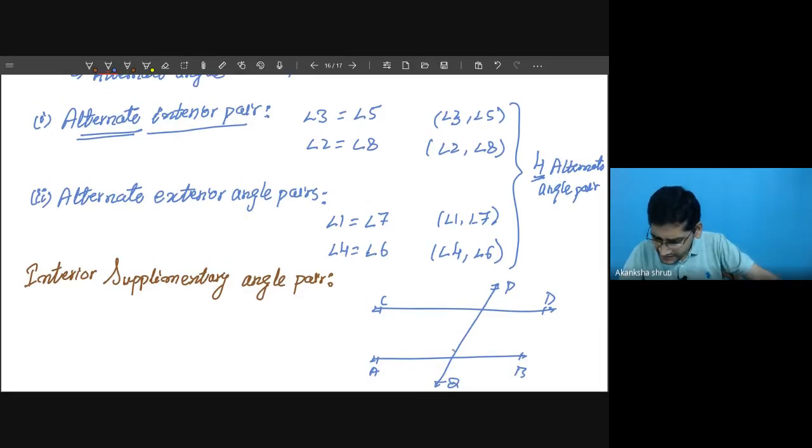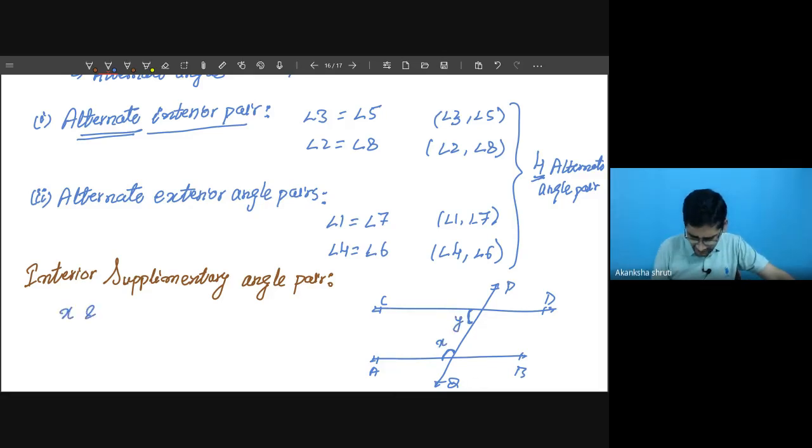Whatever angles are formed here, let me consider these angles as X and Y. So X and Y form a supplementary angle pair on the same side of the transversal.